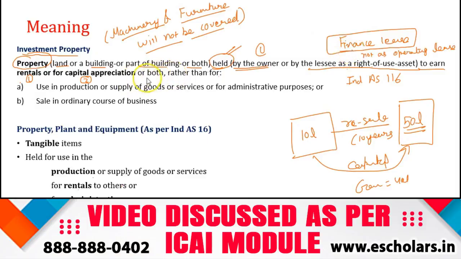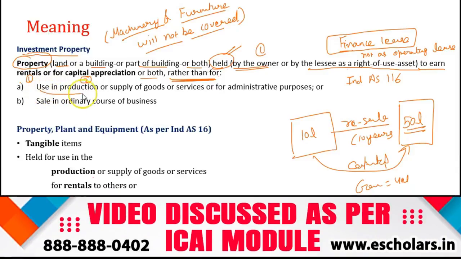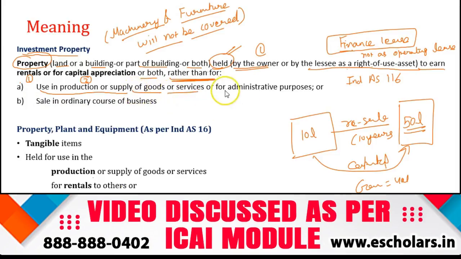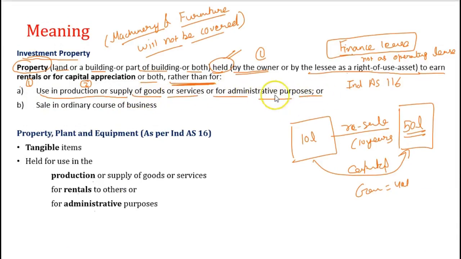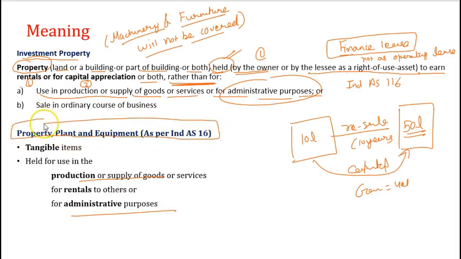Now thereafter, "or both, rather than for." What is this "rather than for"? Whatever property you have acquired, it must be either for rental or for capital appreciation, but not for use in production or supply of goods or services or for administrative purposes. If that property is held by the entity for the purpose of production or supply of goods or for administrative purpose, then it will be classified as property, plant and equipment as per IND AS 16.